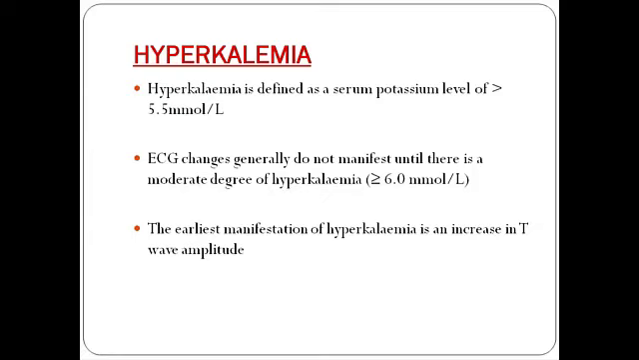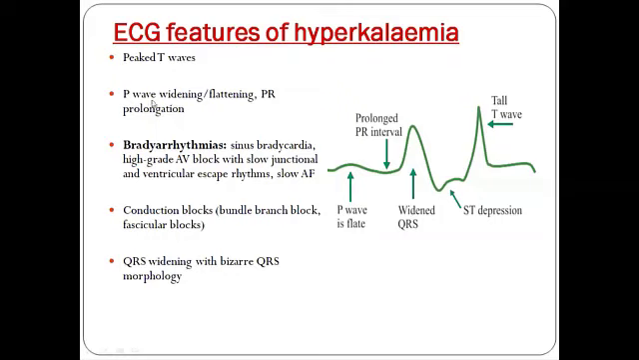So what are the other ECG features of hyperkalemia? The first is the peaked T waves, which we discussed, which is the earliest manifestation of hyperkalemia. You can see peaked T waves. Next, you can see widening. This is the P wave. There is a widening of the P wave and there is a prolonged PR interval as well. And also there is a wide QRS.